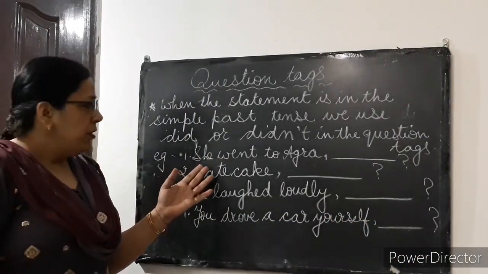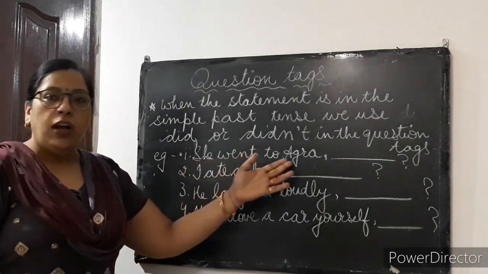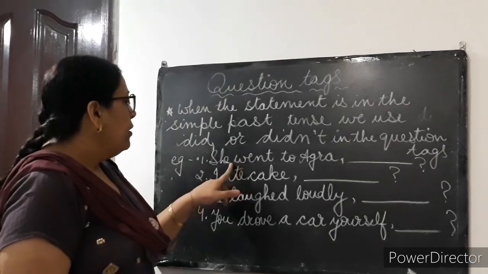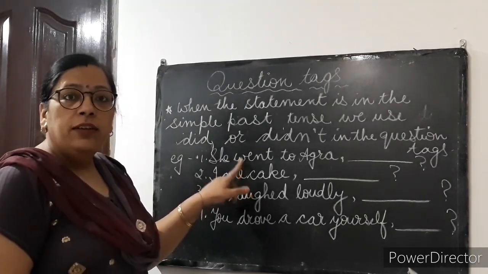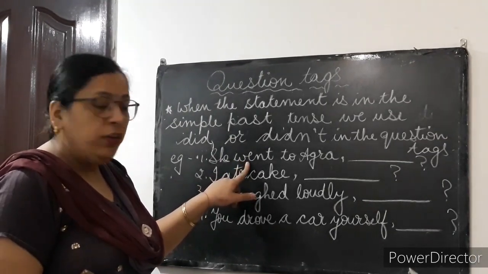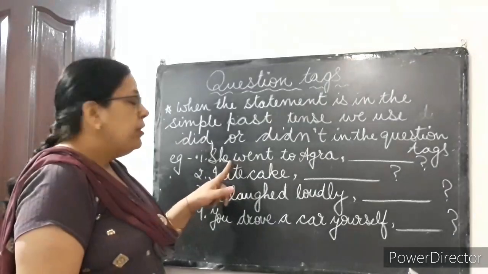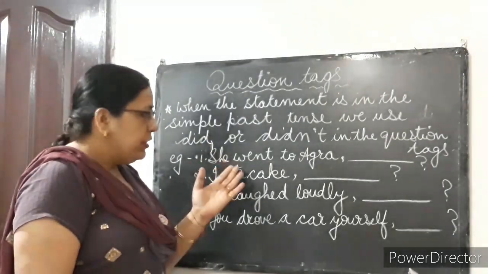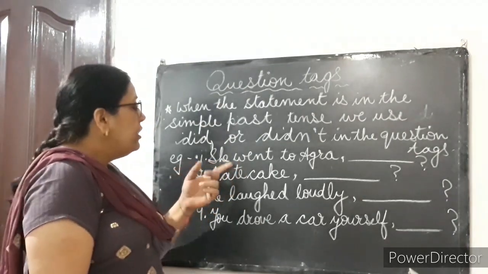She went to Agra. See, the sentence is in past tense. Went is the second form of the verb. So it will take did. So did plus not, because it is positive. So didn't she?